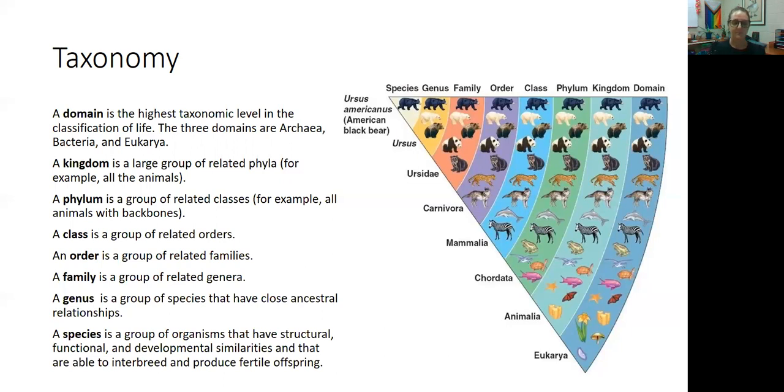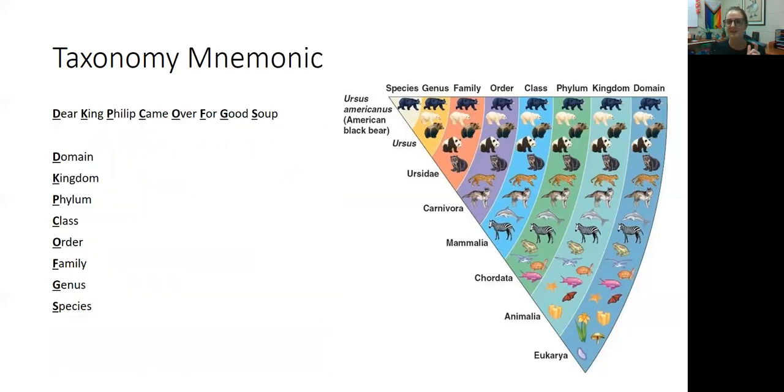Okay? If you need help remembering the order of these things, sometimes I also get them mixed up a little bit. I use the mnemonic, Dear King Philip came over for good soup. DKPCOFGS: domain, kingdom, phylum, class, order, family, genus, species.